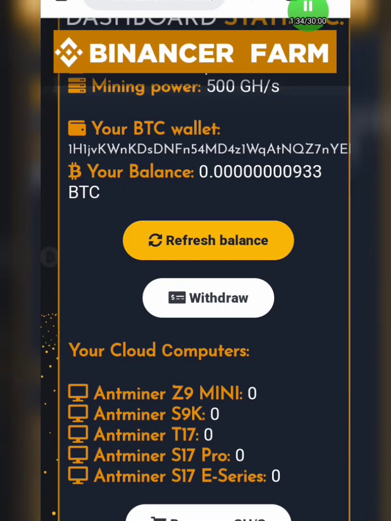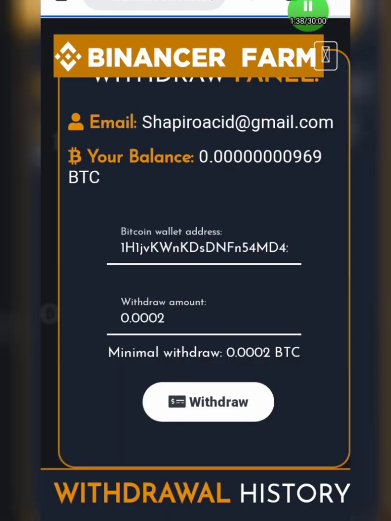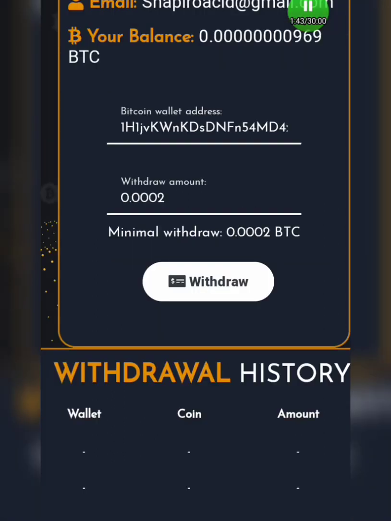In case you want to withdraw, it's very simple to withdraw here. All that you need to do is click on the withdraw button, and if you reach their criteria, the maximum withdrawal, which is 0.002, you can withdraw your money into the wallet that you use here. So guys, this is how the app works, and I will say that this app is the best platform where you can mine Bitcoin for free without paying any amount of money.